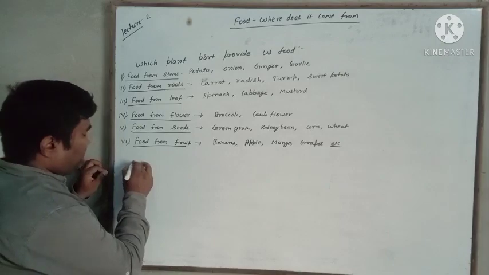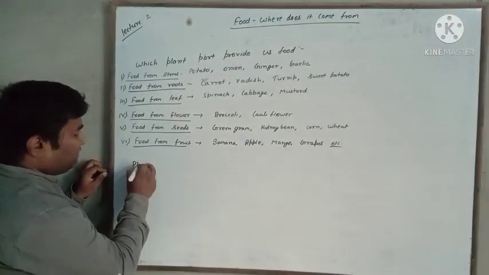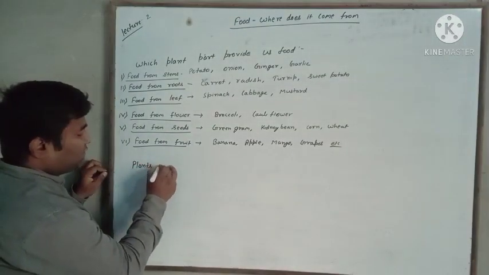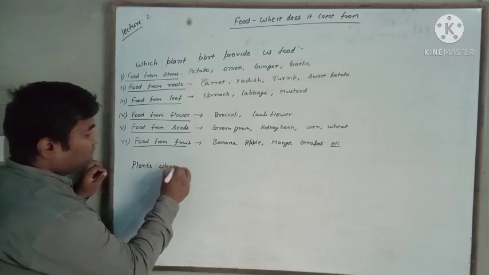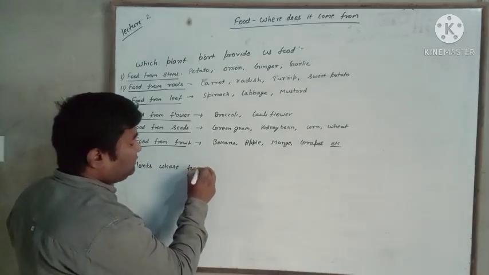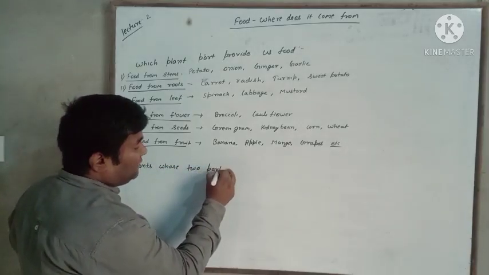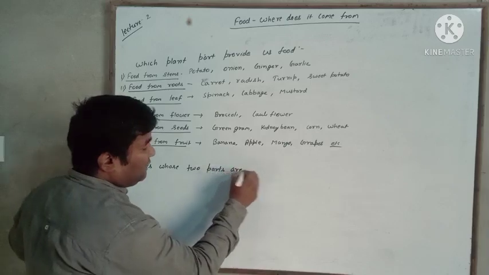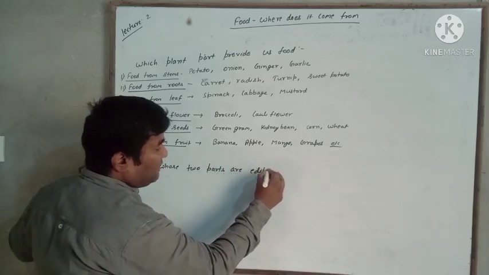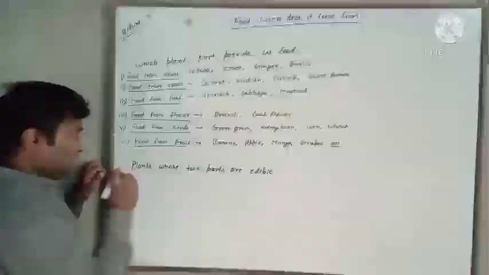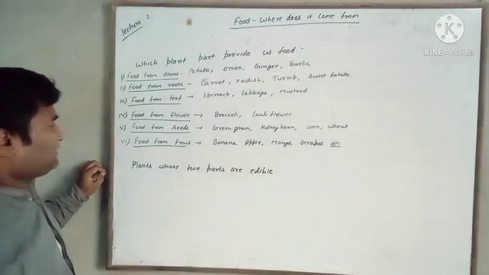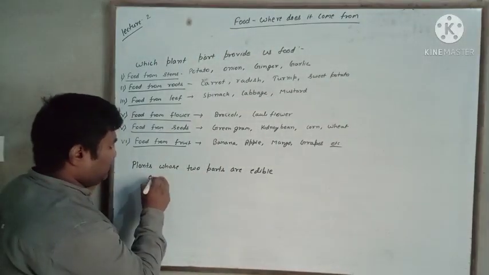So that also you have to keep in mind. So plants whose two parts are edible.